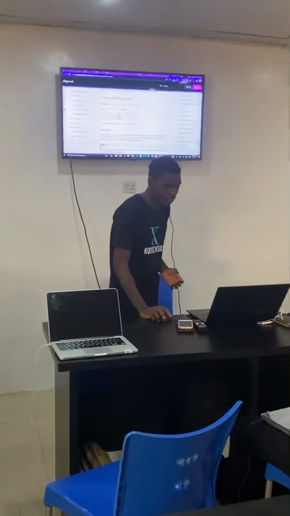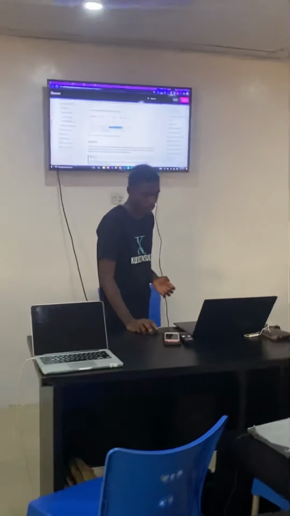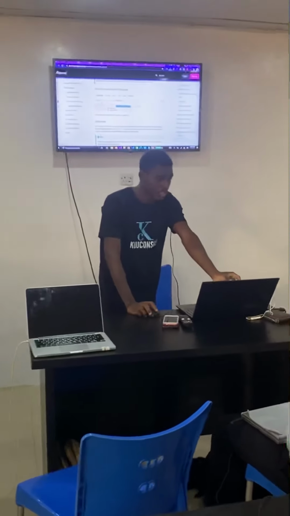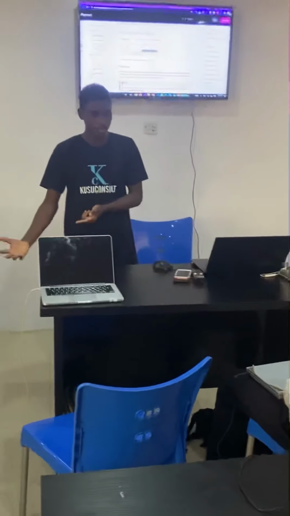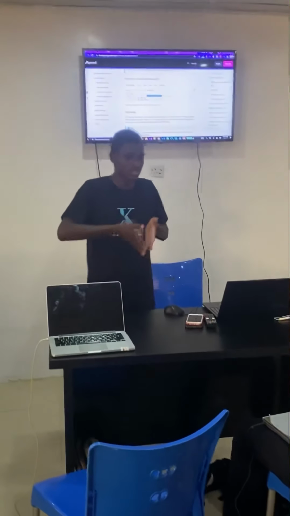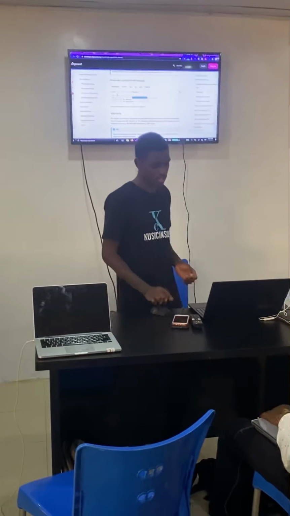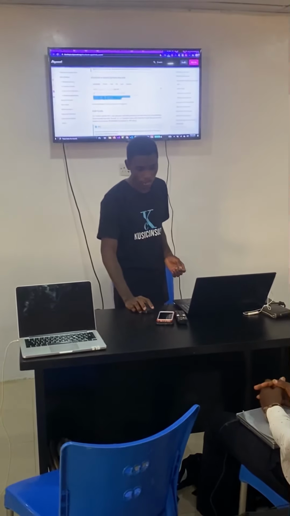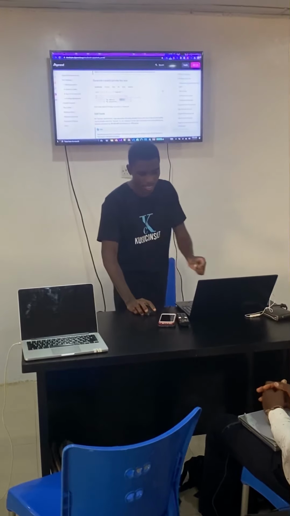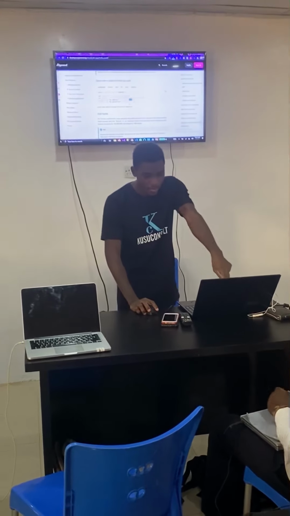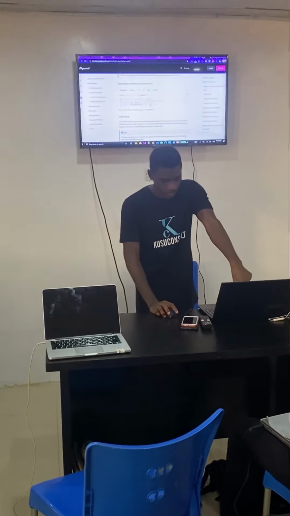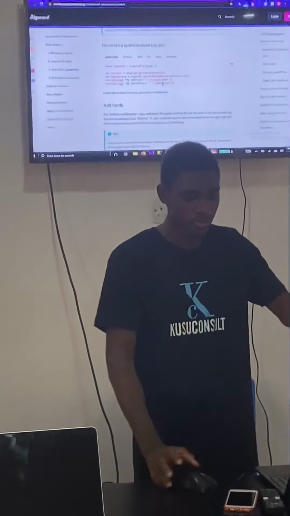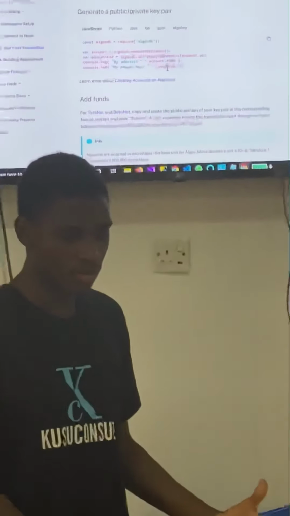Making use of Algorand SDK.secretKeyToMnemonic. That account that we created, remember every account has a mnemonic key, and every mnemonic key has an account address that is connected to it. So that is what we have here for this passphrase. Then we have console.log, printing my address in case of account.address, and then the passphrase, which was passed in here. So we can use this to print out the mnemonic key and the account address.